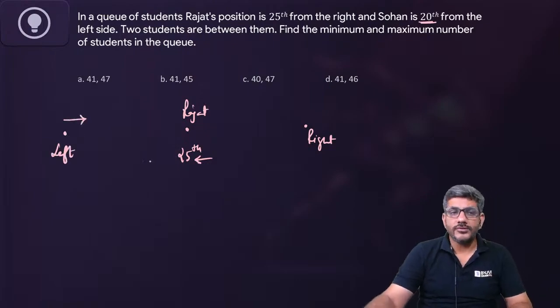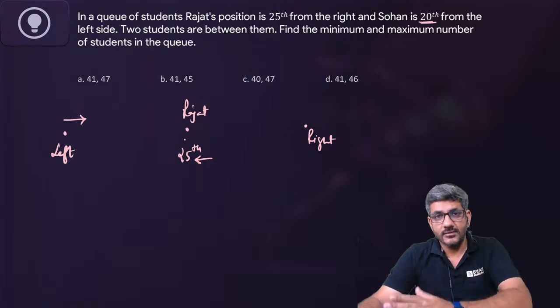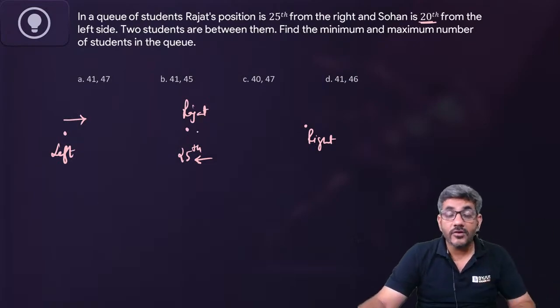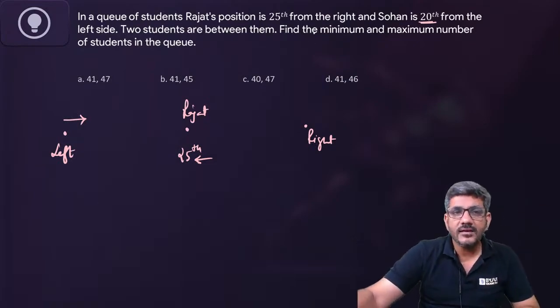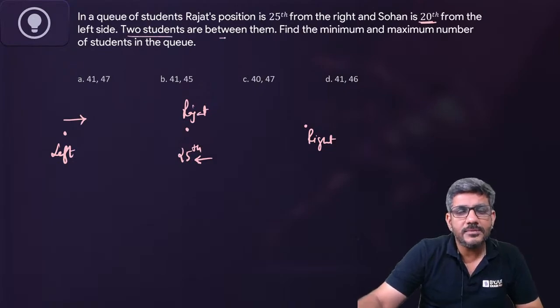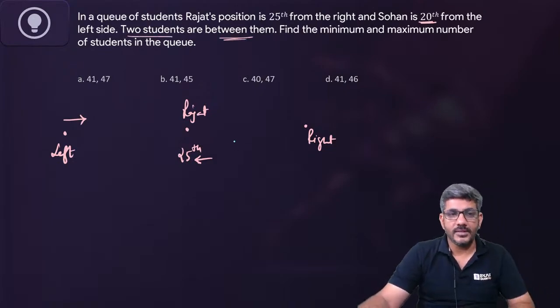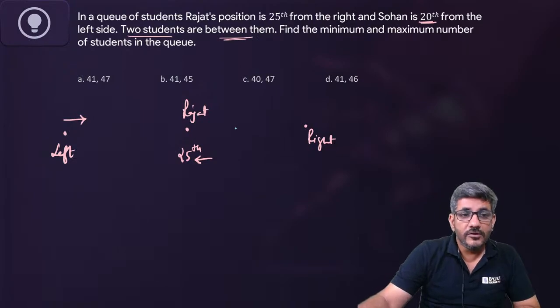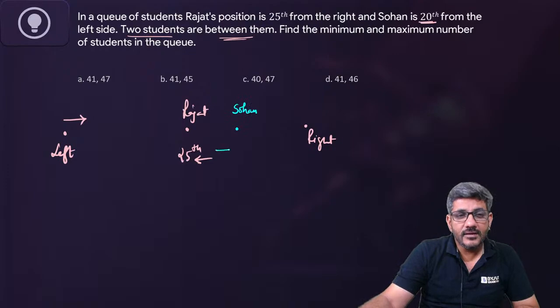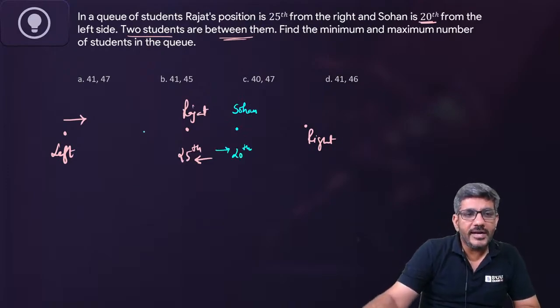Now where is Sohan? Sohan might be ahead of Rajat. Sohan might be to the left of Rajat. Both possibilities are there. But he says there are two students between them. So there are two possibilities. Sohan might be here and he is 20th from the left end. Or Sohan might be here.